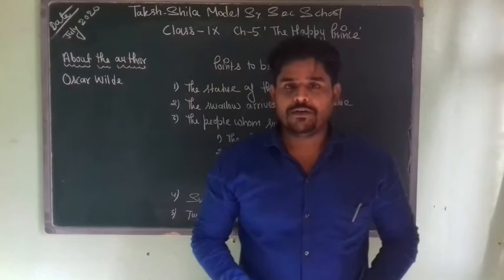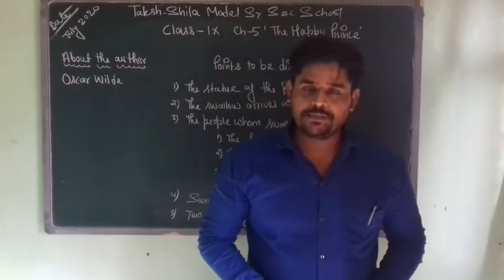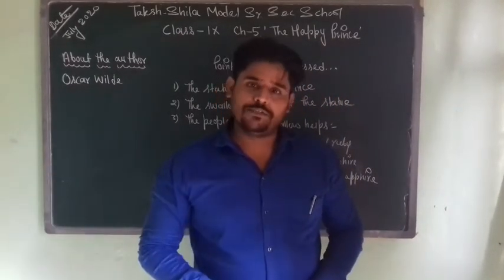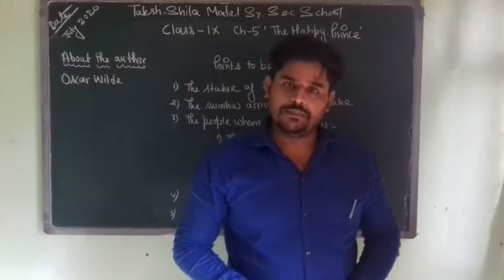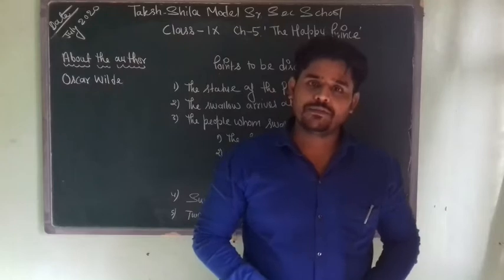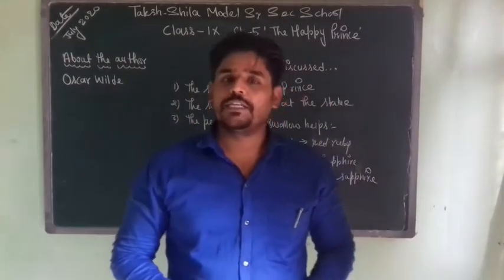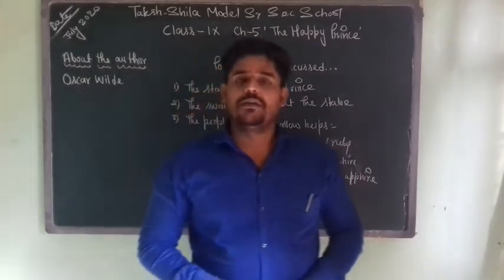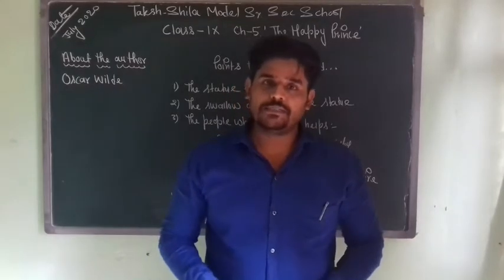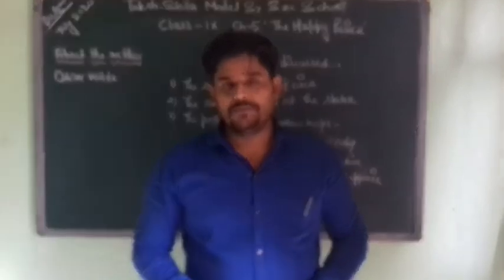The present chapter has a very important theme. It throws light on social injustice. It also tells us about the loss of innocence and the healing power of love. We will read about this theme when we move on to the detailed explanation of the chapter. The loss of innocence, I'll tell you in whose face it is quite visible. Let me give you a brief outline of the chapter first.